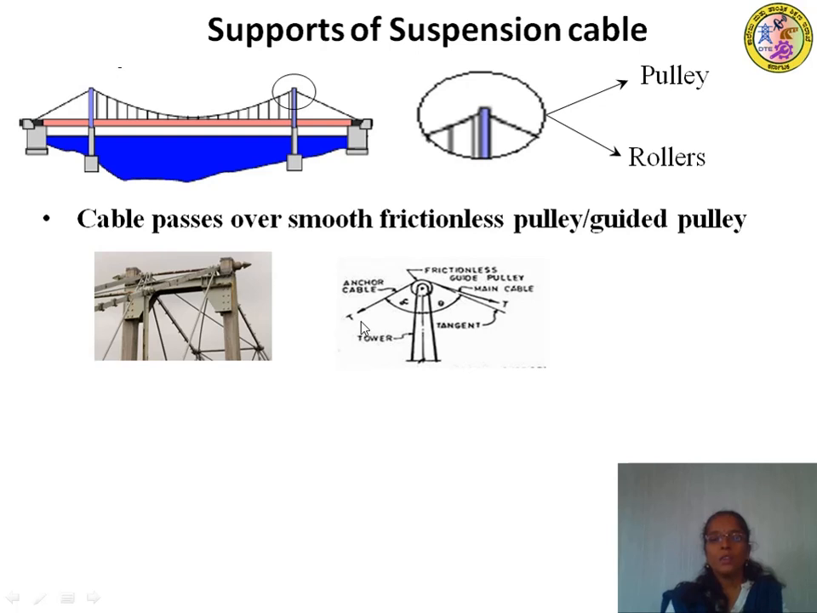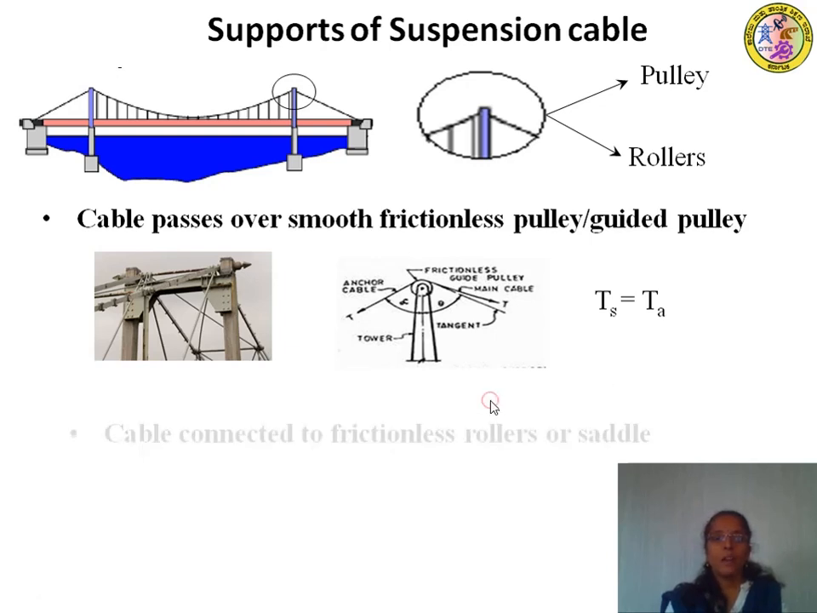In this case the suspension cable simply runs over this pulley and it is anchored at the other end. So there is a continuity of the cable here. Hence, whatever tension is experienced by the suspension cable, the same tension will be experienced by the anchor cable. Hence, Ts, the tension in the suspension cable, will be equal to Ta, the tension in the anchor cable.